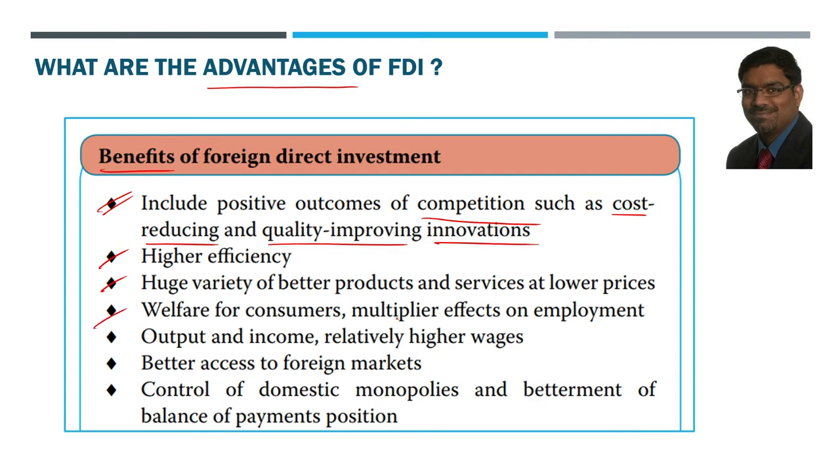Same way, welfare for consumers will be there, and multiplier effect, a very important thing, on the employment. So if FDI comes, let us say $100 million, is it going to add $100 million only to the economy or GDP? No, we know that that will be having a multiplier effect. So it will have maybe 4 times, 5 times more addition to the overall GDP. That means the way the FDI really actually adds value to an economy is more than the absolute amount that actually is brought.